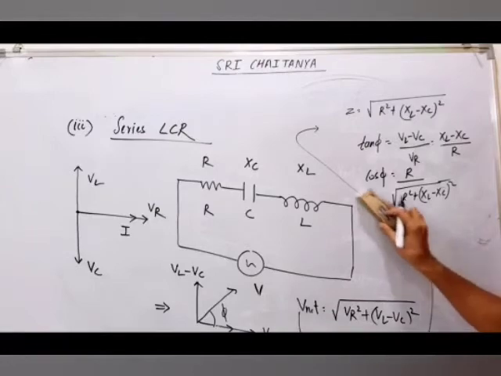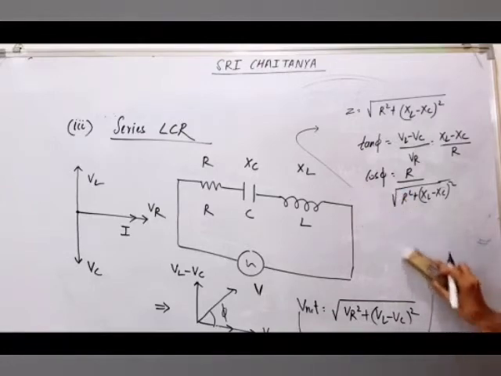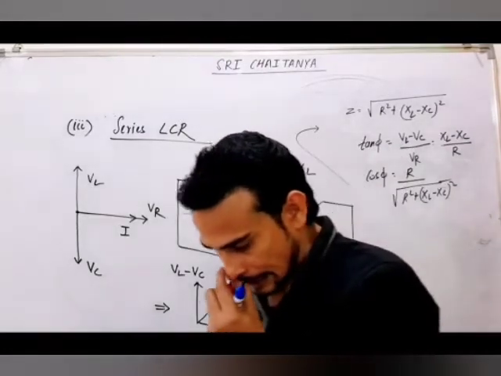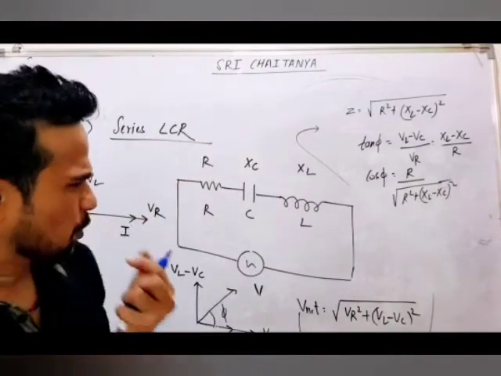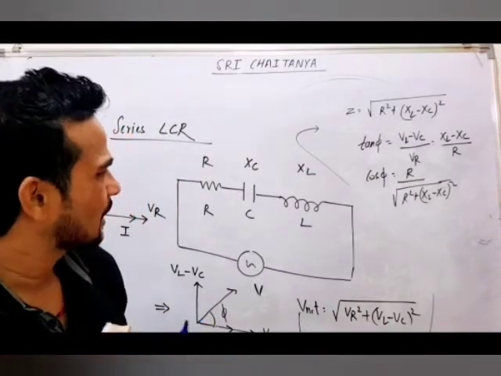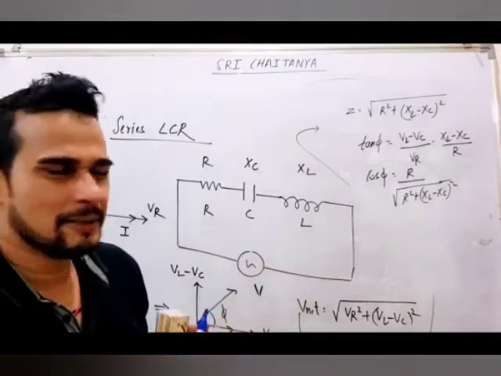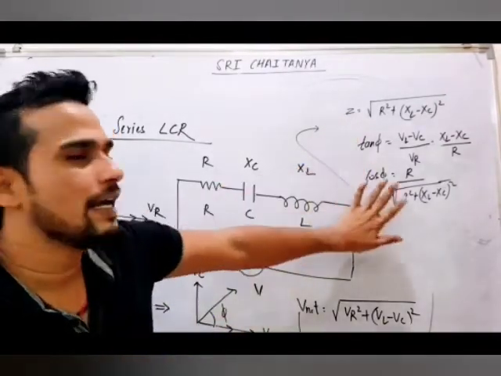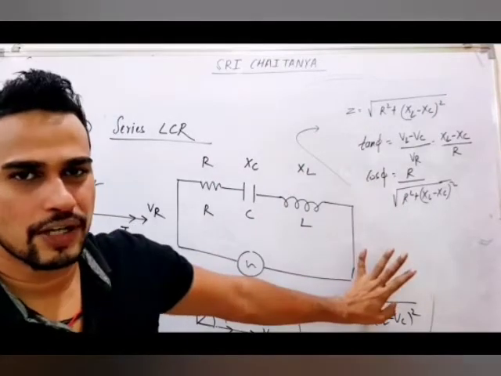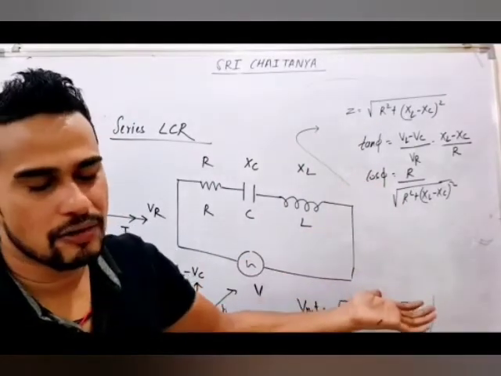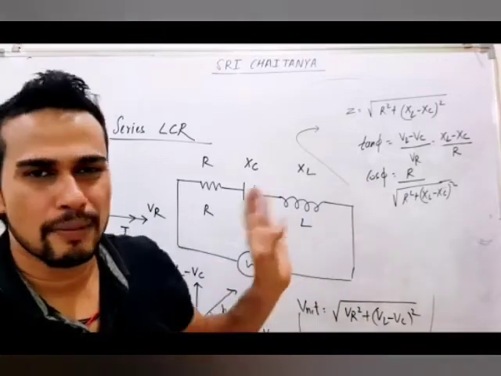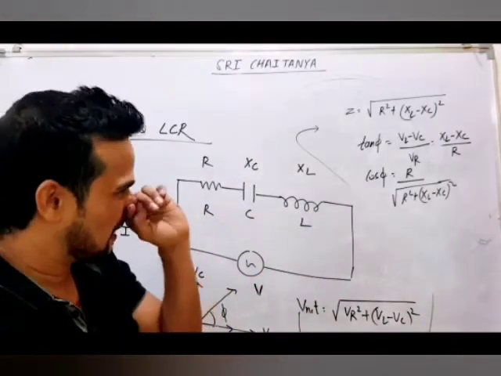Now, this is what we have got here. Now, I will go in little detail. If you know Z, you can find IRMS also, VRMS by Z. You can find peak current also, root 2 times of IRMS. All these things will be there, same thing, nothing new.